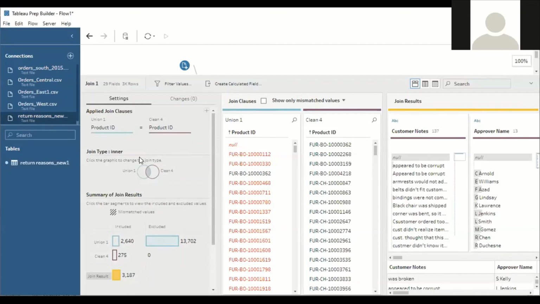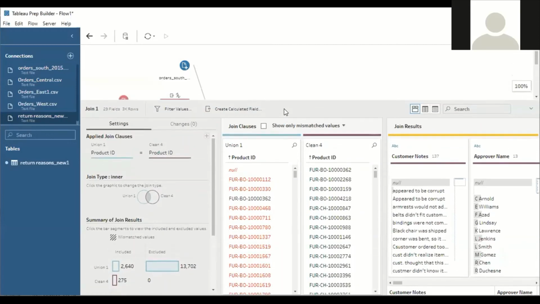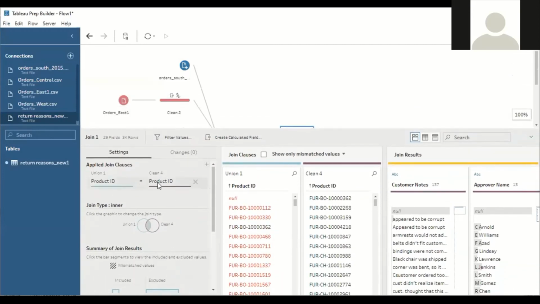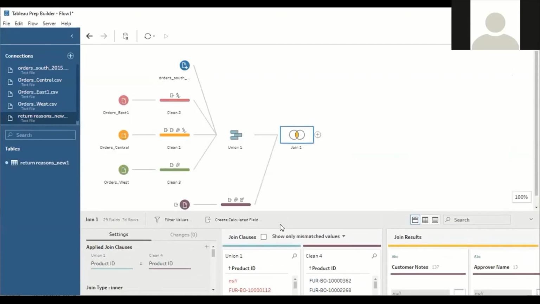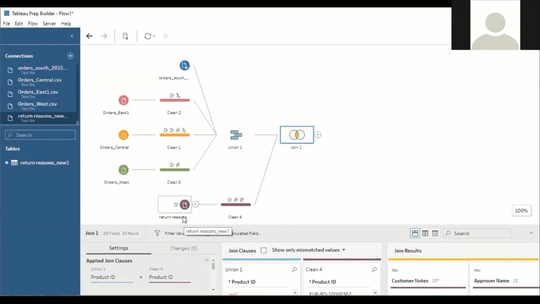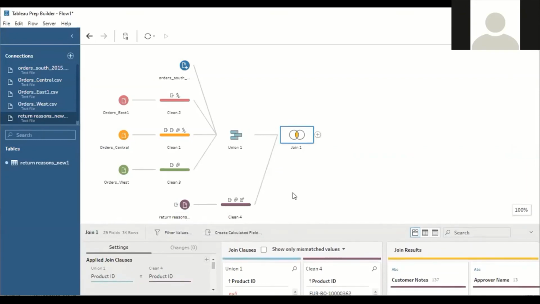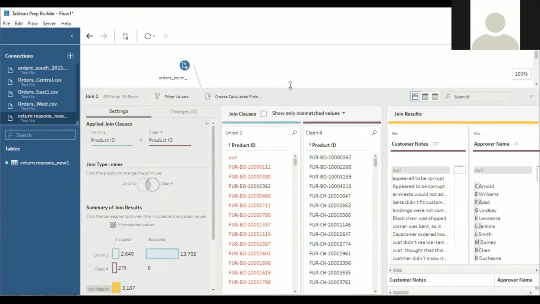Now again on the left hand side, we'll get another option. So here, if you see after joining, product ID is matching with product ID. Understood? That means I'm joining the product ID data of my master sheet with the data of the return reason sheet. But the problem here is, the moment I performed the join, it has taken only 2640 records, and it has excluded nearly 13,702 customers' data here. Understood?